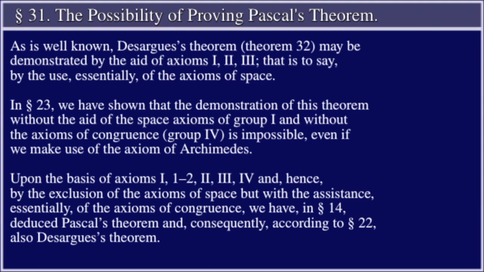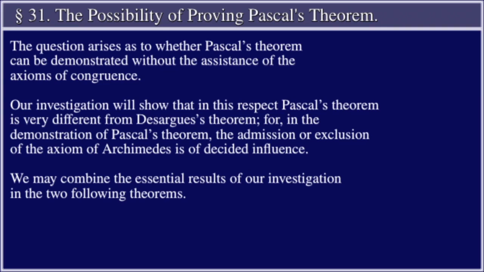of Archimedes. Upon the basis of axioms group 1, 1 and 2, groups 2, 3, and 4, and hence by the exclusion of the axioms of space, but with the assistance, essentially, of the axioms of congruence, we have, in section 14, deduced Pascal's theorem and consequently, according to section 22, also Desargues' theorem. The question arises as to whether Pascal's theorem can be demonstrated without the assistance of the axioms of congruence.